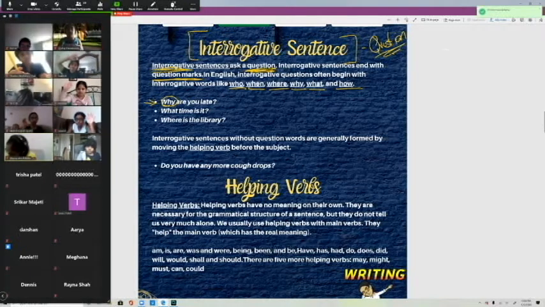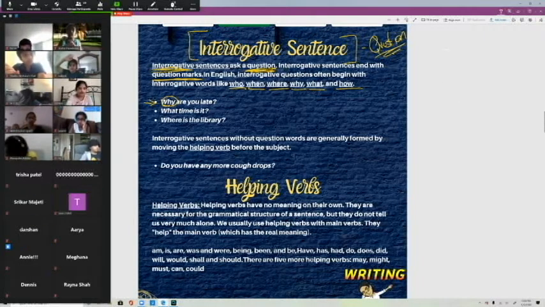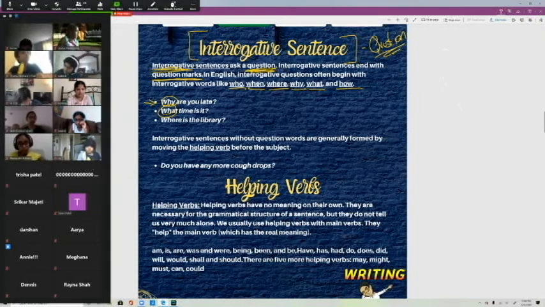Who can tell me? Ishika, Leia. What? Right, exactly. And then Akshita, why don't you tell me what the interrogative word in "Where is the library?" is? Where, exactly. So that's for interrogative questions, okay?